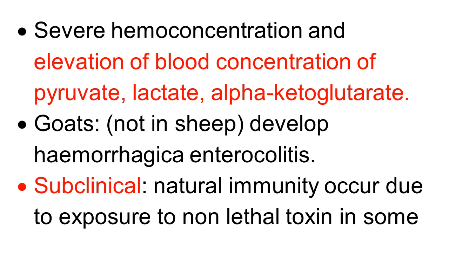There is enterotoxemia along with damage to the intestine. In subclinical cases, natural immunity is observed due to exposure to non-lethal toxin in some of the cases. When the toxin is in less amount or non-lethal, it may manifest a subclinical manifestation.